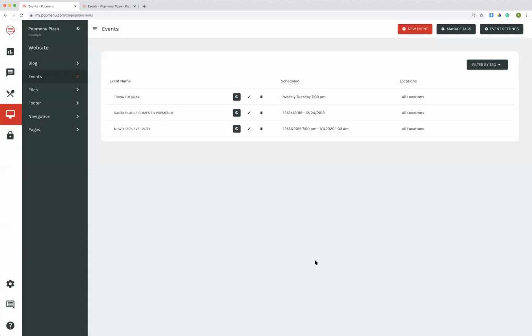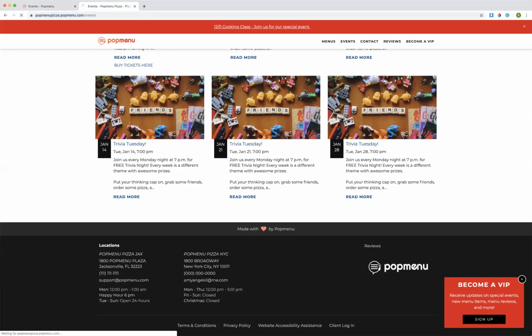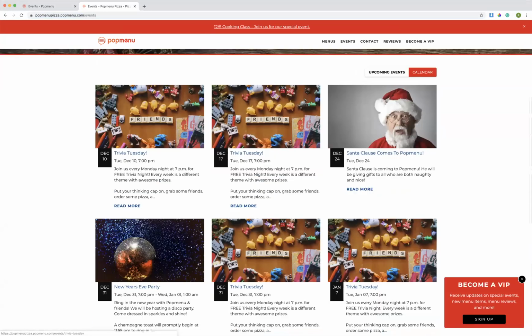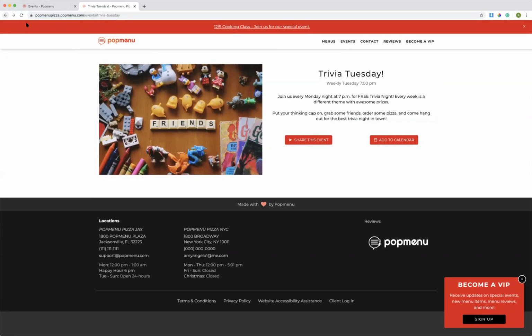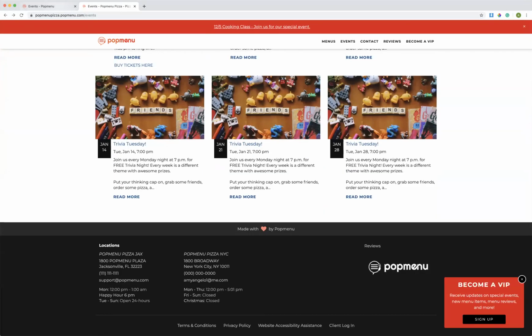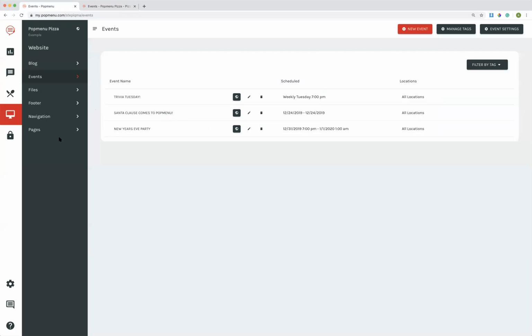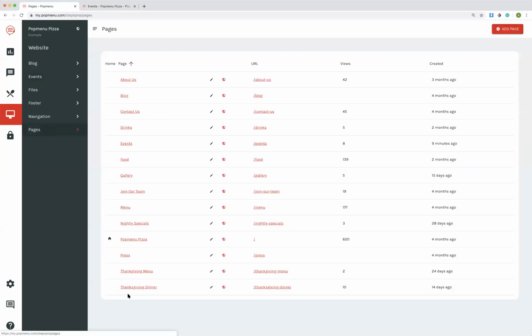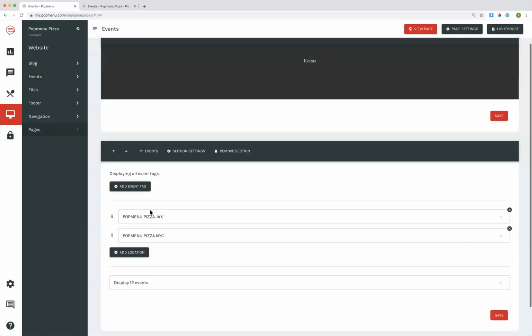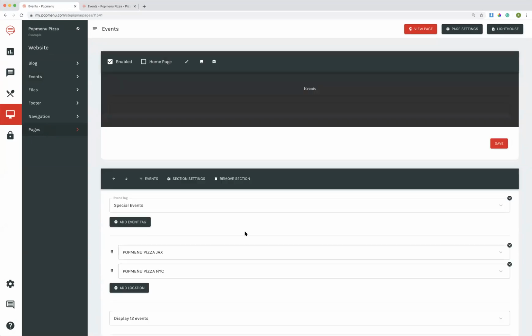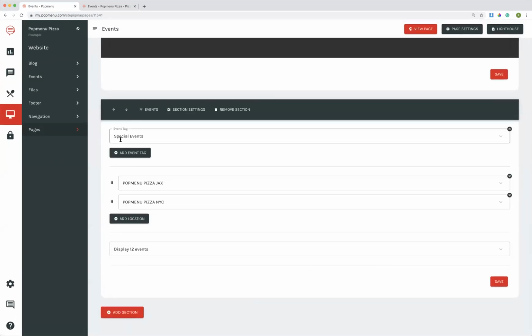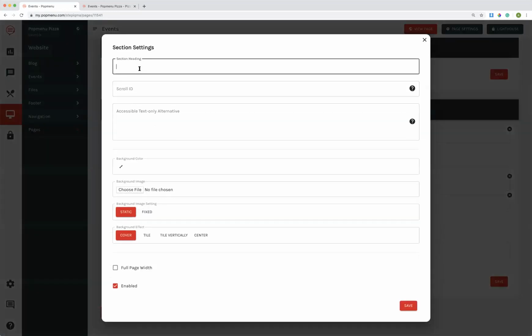So now if we refresh the page, we'll see that not much looks totally different. But what we can do now is go to our events page and add our event tag. So maybe we want the special events to show up first on the page, and then we can press save. And then maybe we want to title this section heading, special events, and press save.